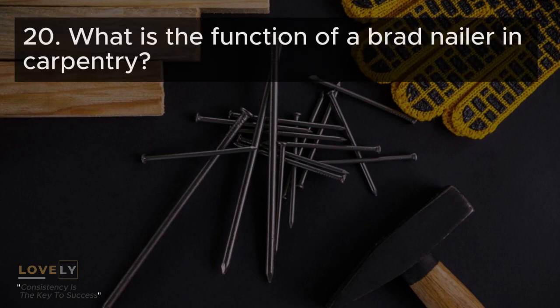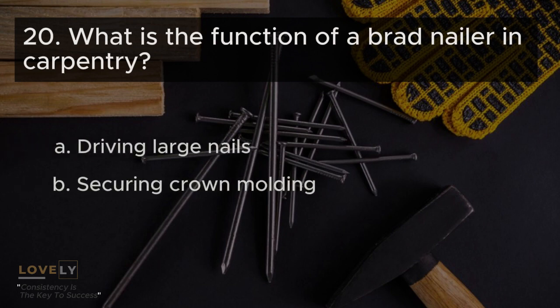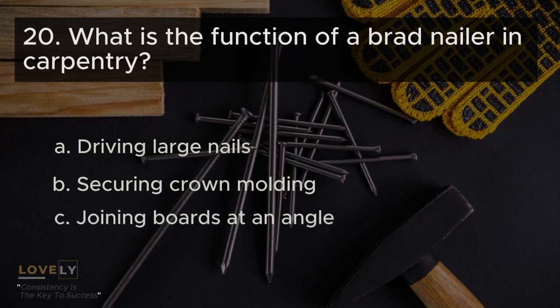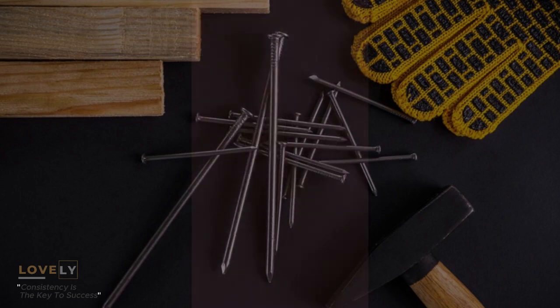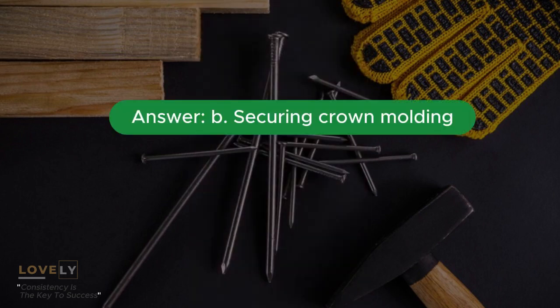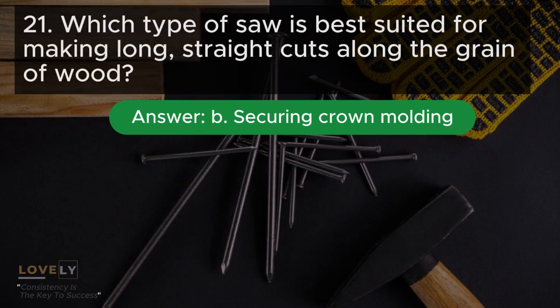20. What is the function of a brad nailer in carpentry? A. Driving large nails. B. Securing crown molding. C. Joining boards at an angle. D. Installing screws. Answer: B. Securing crown molding.